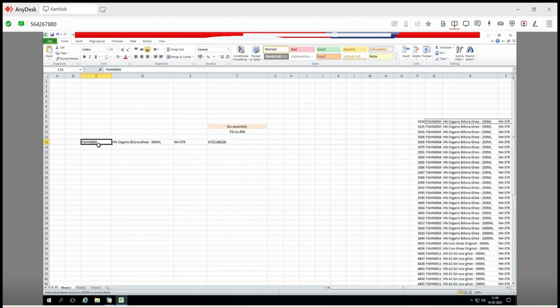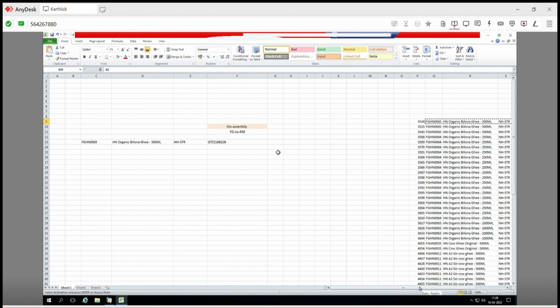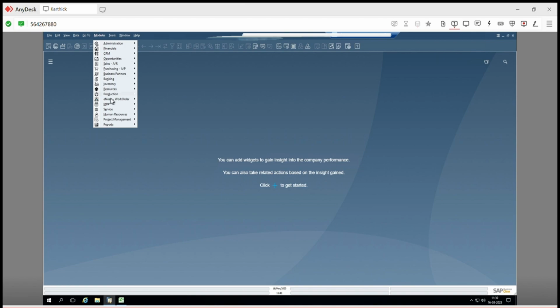And this is the FG that you have, 500 ml. What is the quantity for this one? 45. Okay, 45 is the quantity. In this process, we'll be converting one of the FG, based on the BOM, into these raw materials, the pouch and the sticker. To do this, we'll open SAP B1 and go to production order.